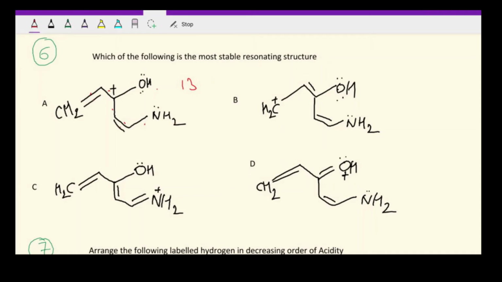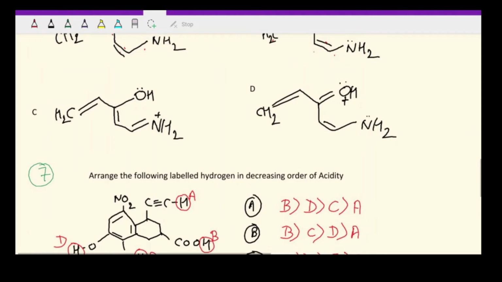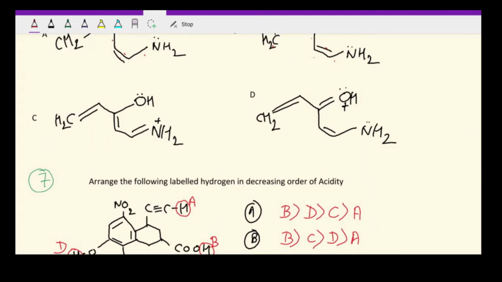In option B also you can check that there are 13 covalent bonds: 1 2 3 4 5 6 7 8 9 10 11 12 13. If you check in option C, here you will find 1 2 3 4 5 6 7 8 9 10 11 12 13 14 covalent bonds. Similarly, you can see here also we are having 14 covalent bonds: 1 2 3 4 5 6 7 8 9 10 11 12 13 14.